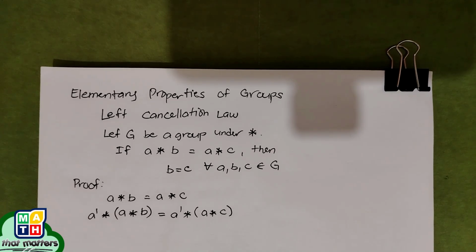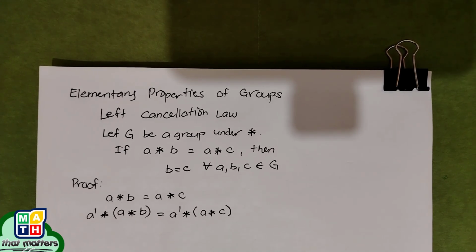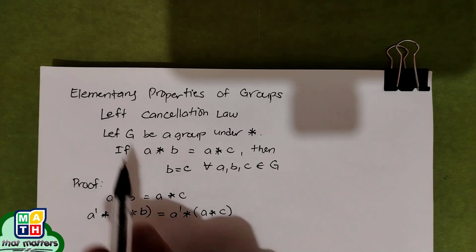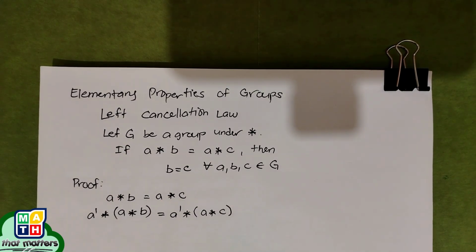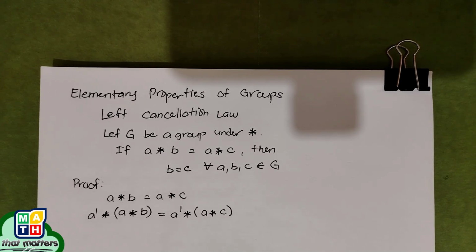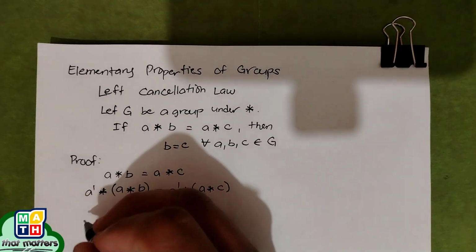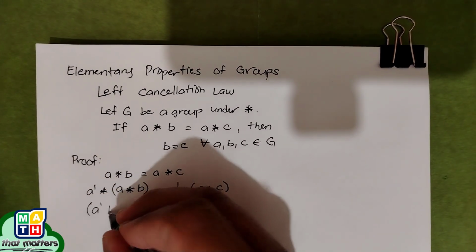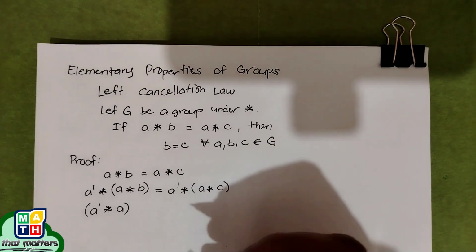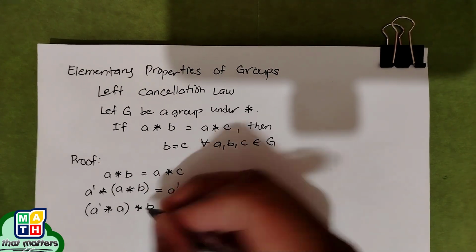The next property that we are going to touch here is associativity. Since G is already a group under star, G is associative under star. This means that from this grouping, we can establish a different grouping where we group the inverse of A to our A, and we have here star B.